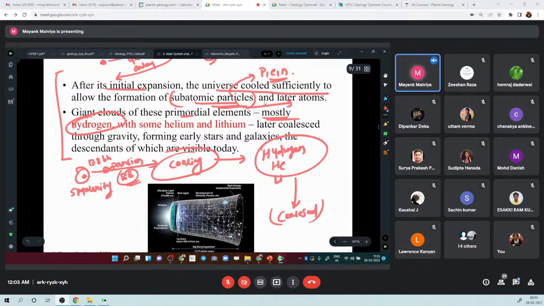What is collision? That is, they came together, right? They came together and form a lot of chunks, right? Form chunks, right? I hope you are also making notes.